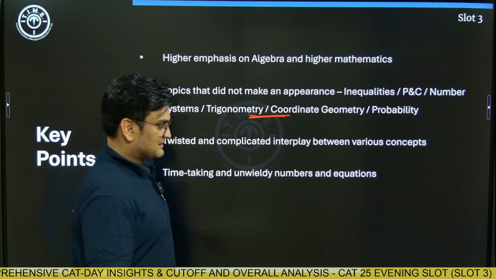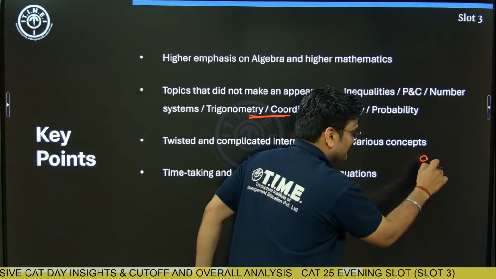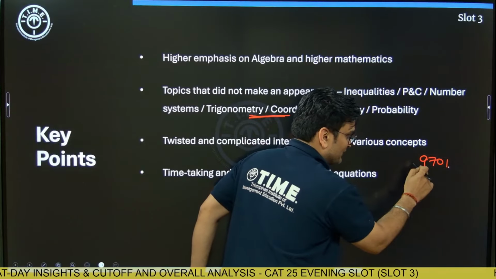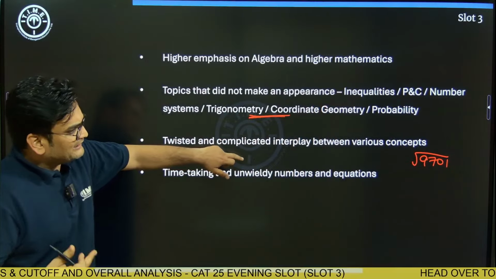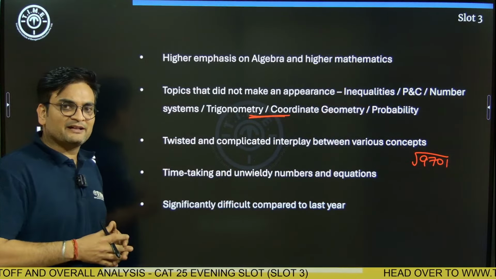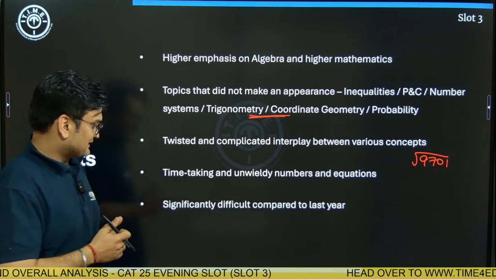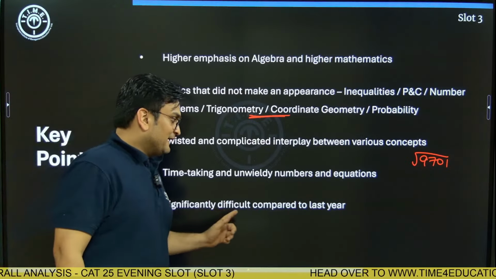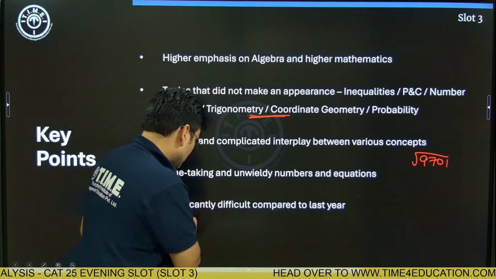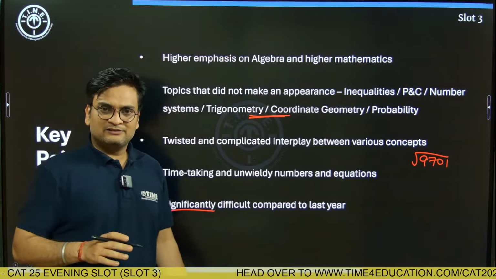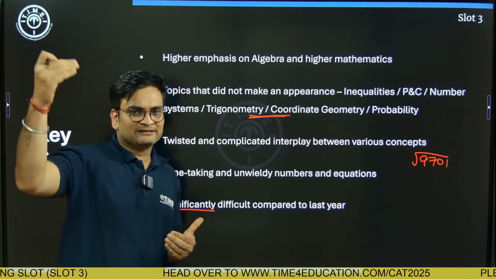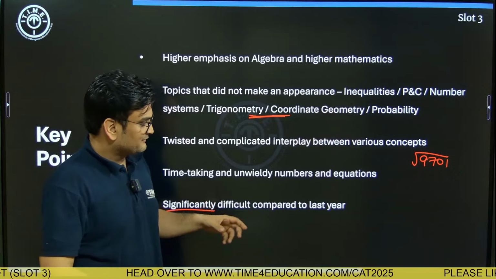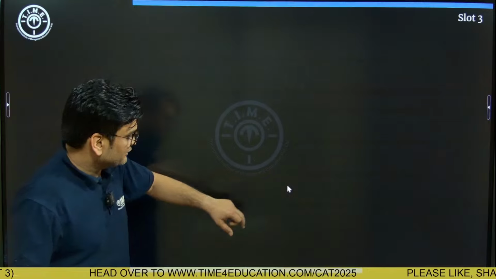For example, there were numbers like 9,701, and you are supposed to take the square root of this, or the square of this. It's not really comfortable as far as the students' test taking is concerned. It was significantly difficult compared to the previous year. So CAT 24 was definitely several notches higher, is what we could understand from the students' feedback.